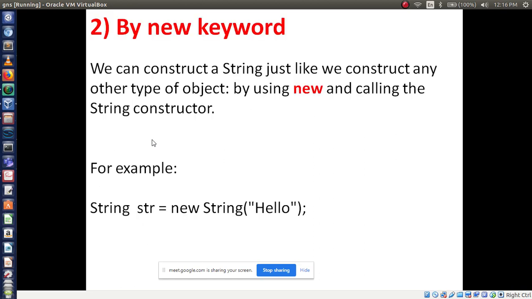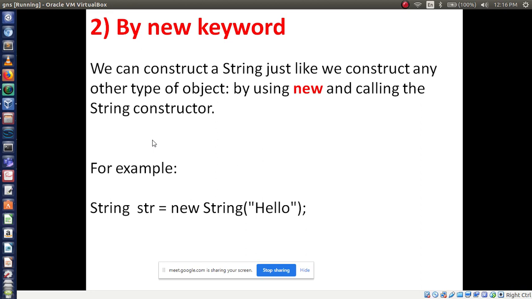Now the second method is the new keyword. With the help of the new keyword we can construct a string, just like we construct any other type of object. You are familiar with how to create an object of a class.